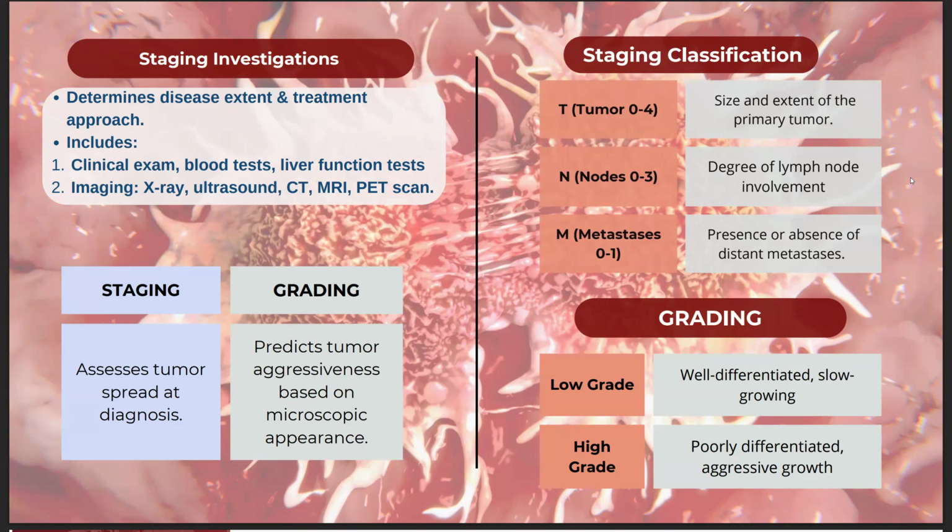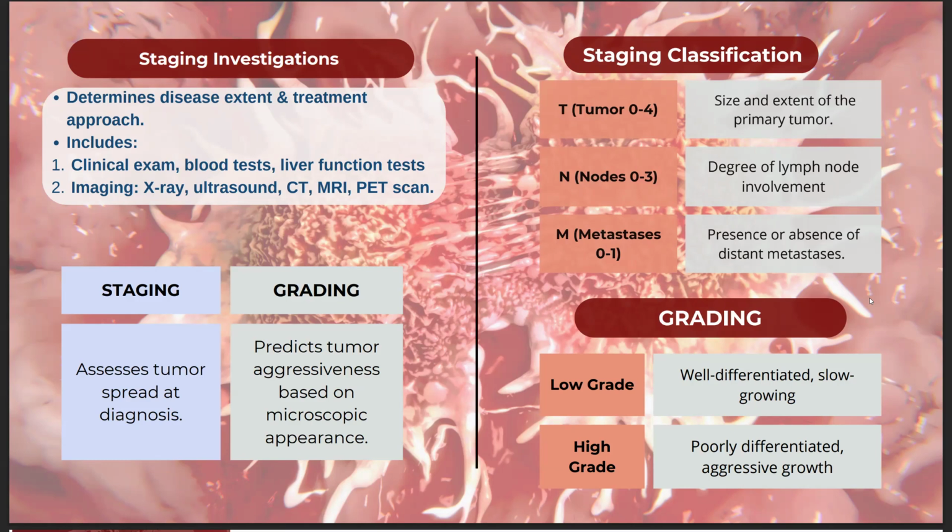Ang staging is typically done using the TNM classification system, which are the tumor, nodes, and metastases. For tumor, it ranges from T0 to T4, and ginadescribe niya ang size and extent of the primary tumor. N naman is for nodes, which ranges from N0 to N3, which also indicates the degree of regional lymph nodes na na-involve. And for the M, which is the metastasis, it's either M0 or M1, and nag-represent sila kung there is an absence or presence of distant metastasis.